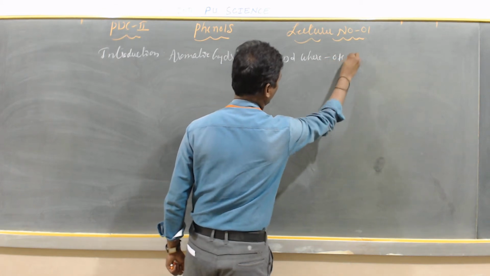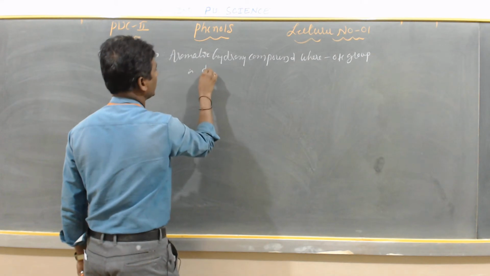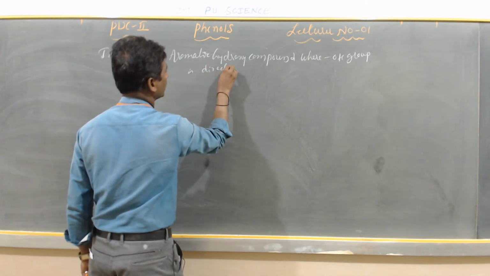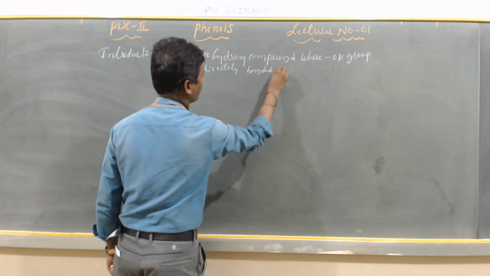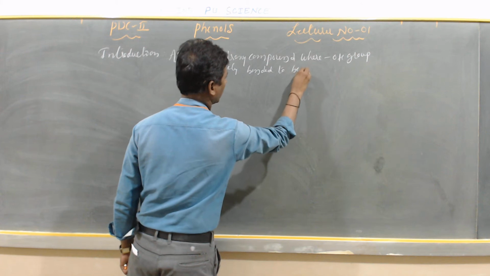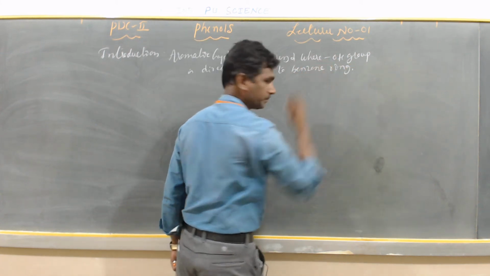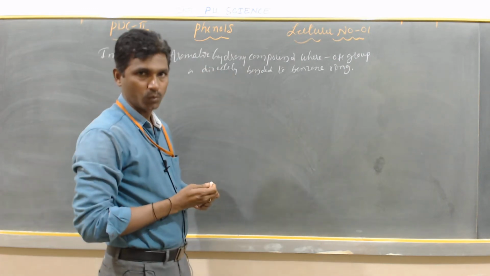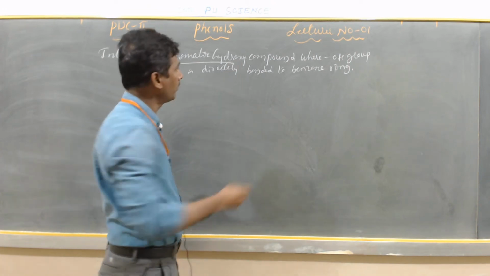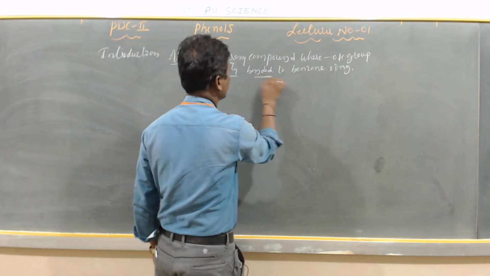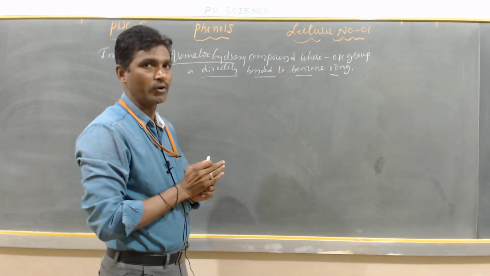Phenols are aromatic hydroxy compounds where the OH group is directly attached, or bonded, to the benzene ring. Yes, this is the benzene ring. My dear students, this is important for the examination. What are phenols? Phenols are aromatic hydroxy compounds where the OH group is directly attached to the benzene ring.